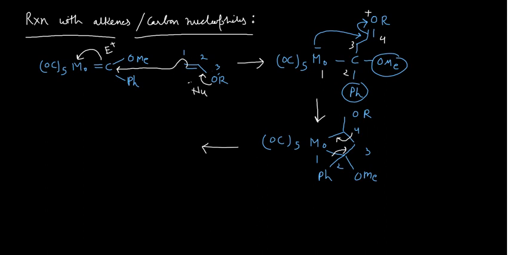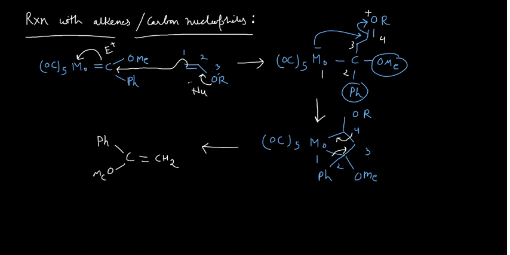So you have phenyl connected with the carbon, and also connected with the OMe, and it will form a double bond with CH2. How this happened, guys, is very important.